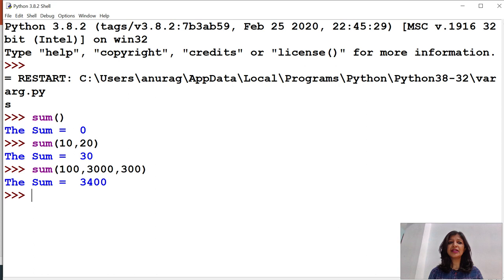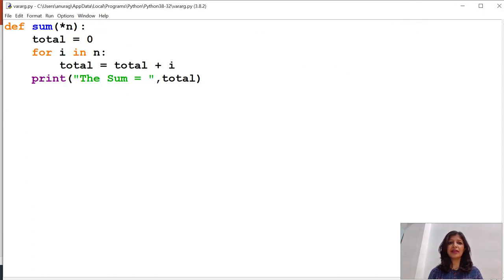So we haven't specified the number of arguments in it. We have just provided the star. Star is the symbol to create the variable length argument, and we can pass any number of arguments here.